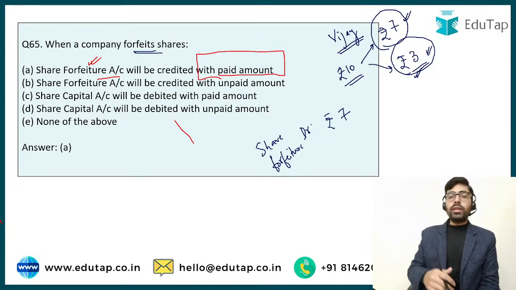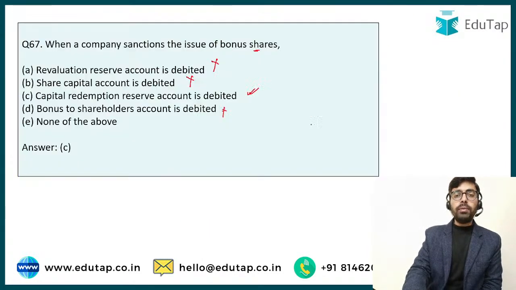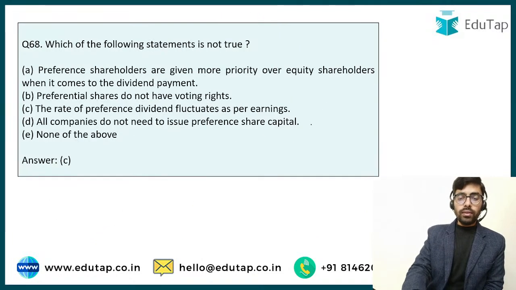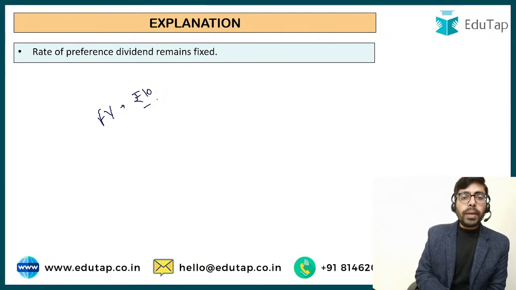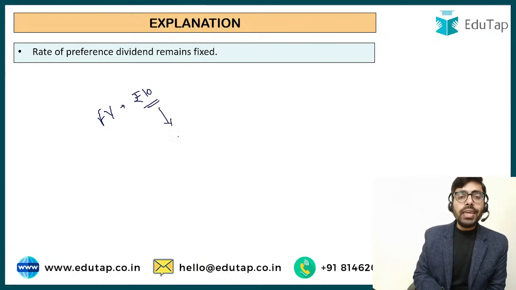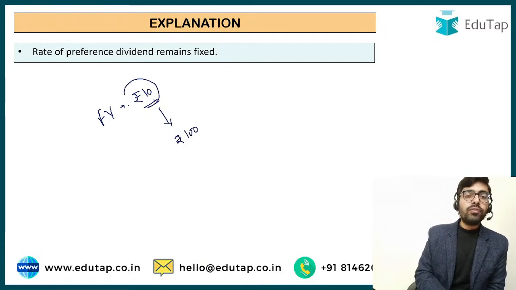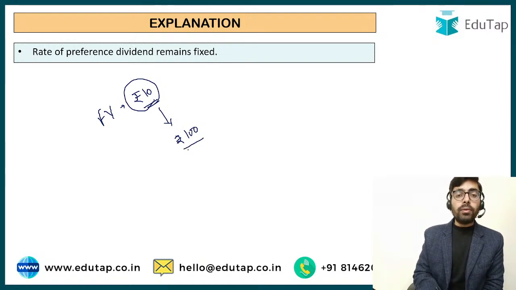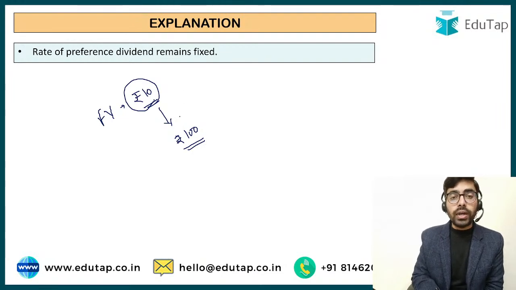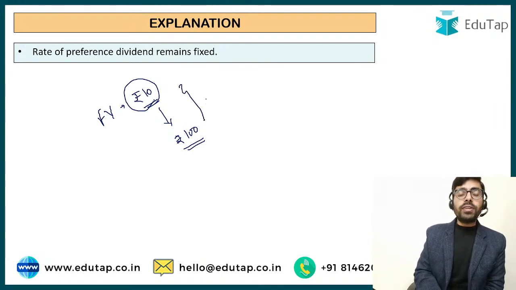Prachi is asking me about discount and premium. Discount and premium के बारे में you want to know about it. Okay, let's explain you about discount and premium. Now suppose the face value of the share is rupees 10. Now practically what happens is the company issues these shares in the market at rupees 100. Whatever IPO comes, if you look at the face value, it is just rupees 10 or sometimes even rupee 1. But it is being issued at a premium, rupees 100, rupees 200, 300, 400. Okay, so this is called as issue of shares at premium. This rupees 90 excess is called as the premium.